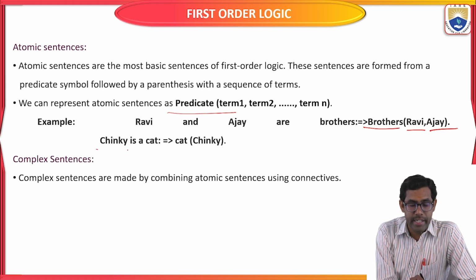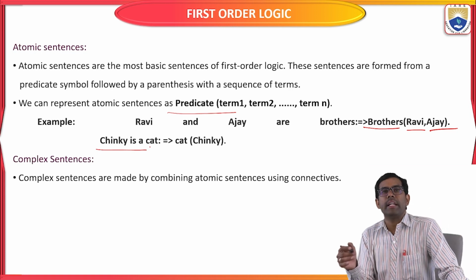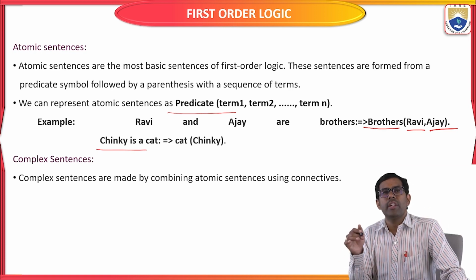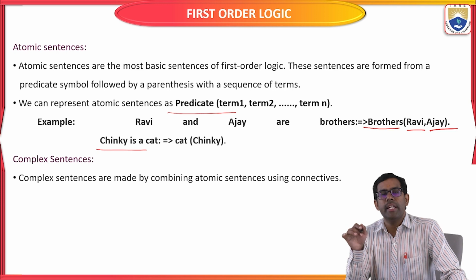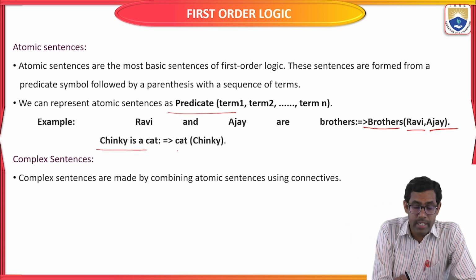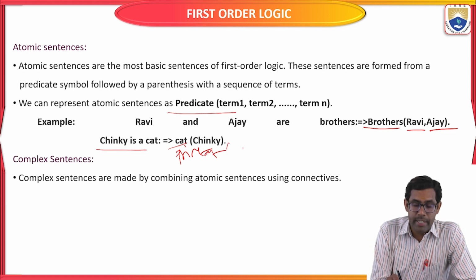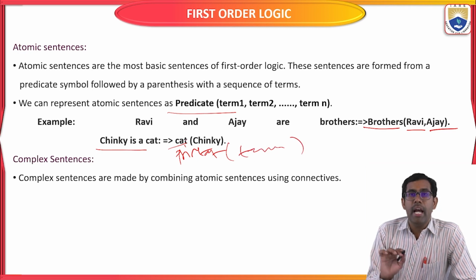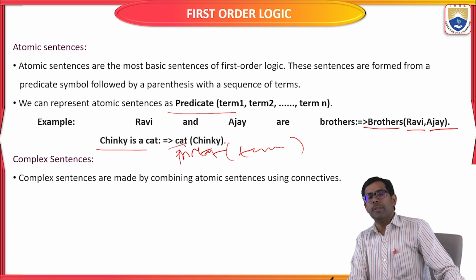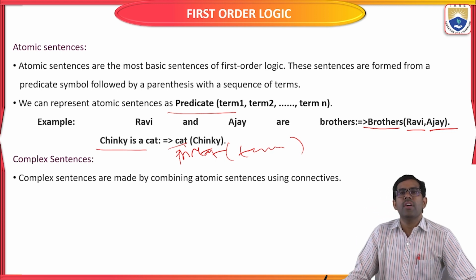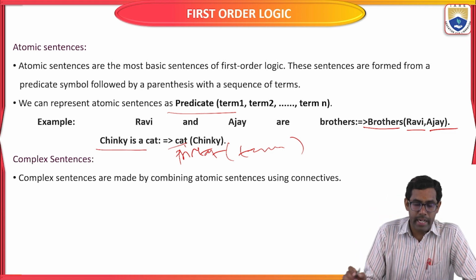Another example: "Zinky is a cat." Who is a cat? Zinky, the cat's name is Zinky. So here Zinky is the subject, and what is the predicate? Cat. So we write the predicate as Cat, and the term here is Zinky. The predicate of some terms is what we write. So here Cat is the predicate and Zinky is the term. Like this, we write it in first order logic.